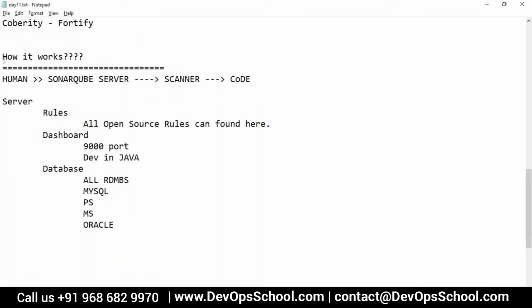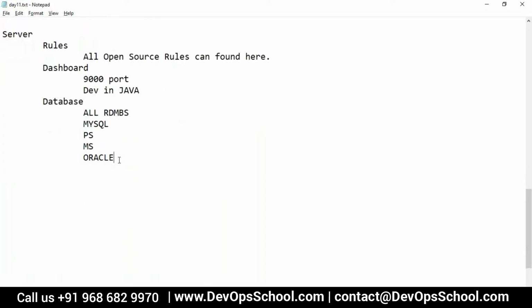But guys, you know what? In the server, you'll get a few more things. Quality profiles. What is a quality profile? I'll discuss that. You will get quality gates also, which I'll discuss, and a few more admin options. We'll see those one by one. But on your laptop, your workstation, what do you have to have? You need to have the code, and then the last one, the scanner.